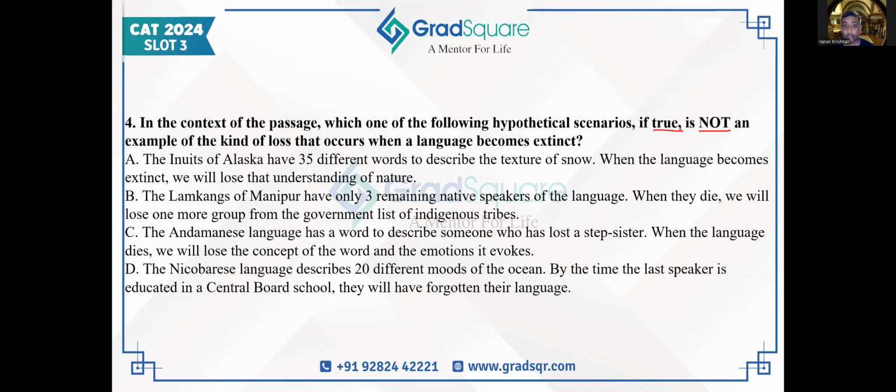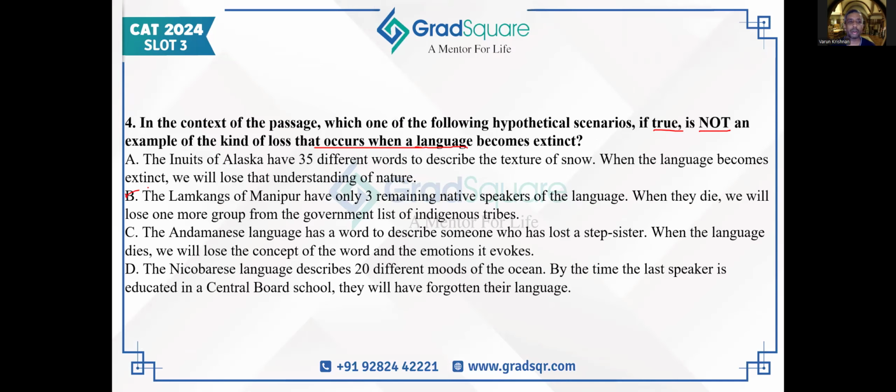If we keep the question in mind, and reading the question is very important, this is talking about a language becoming extinct. So any option that talks about impact on that language will definitely signify a loss that occurs. Any option that does not talk about language is going to be the correct answer, because that is not an example of the kind of loss that occurs when a language becomes extinct. And if we keep that in mind, only B is the correct answer.